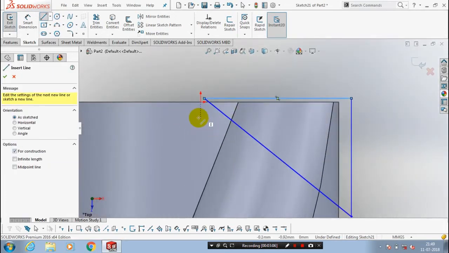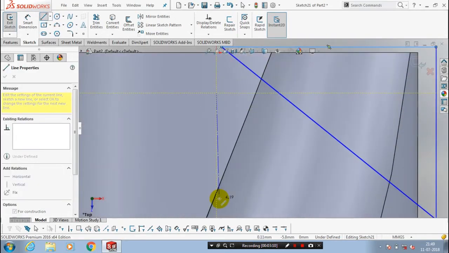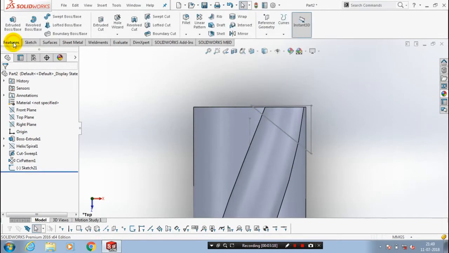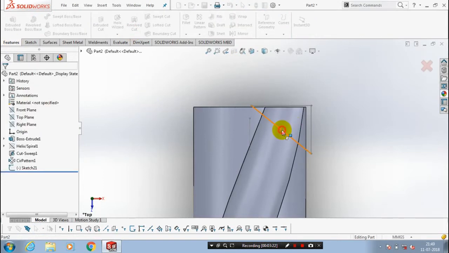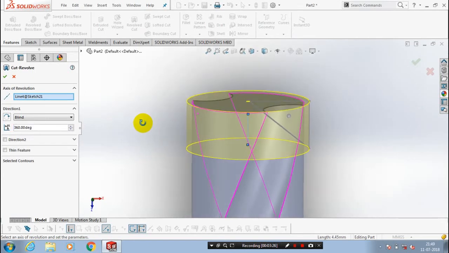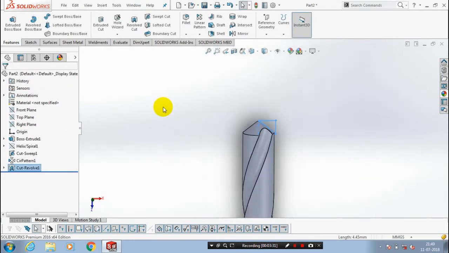Again you have to draw a center axis. The axis is absolutely necessary for your revolve cut. So draw the axis for reference and exit the sketch. Go to the features, select a revolve cut option. Select our corresponding profile and the axis. Then click OK. Now we have created the revolve cut successfully.